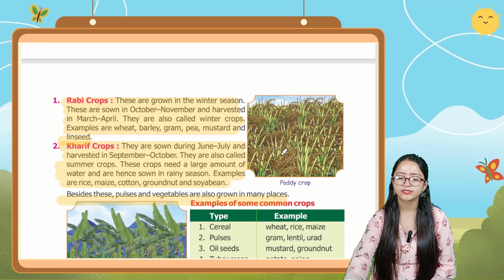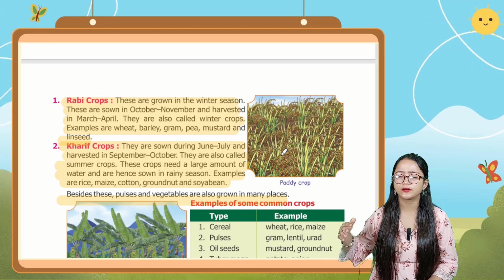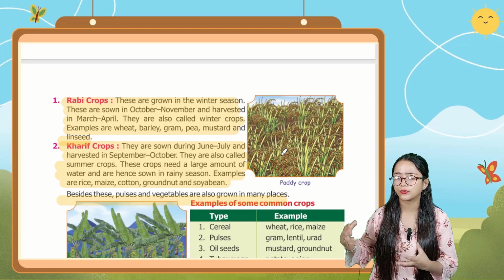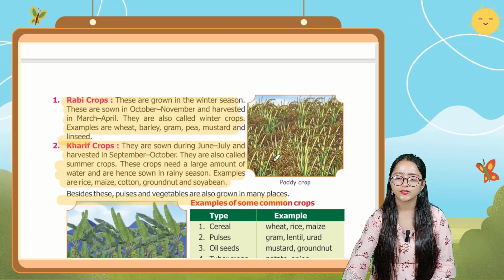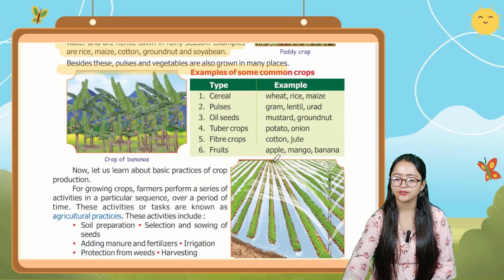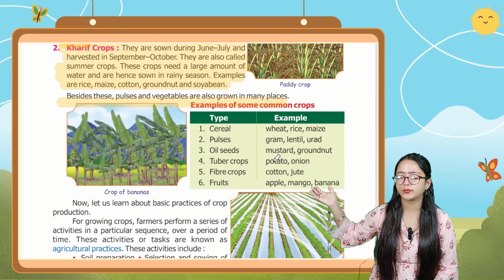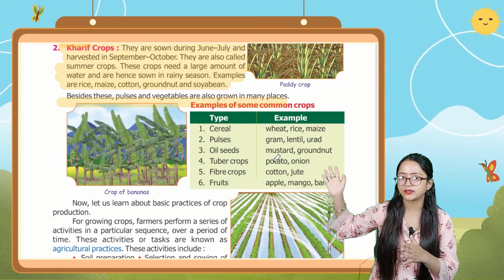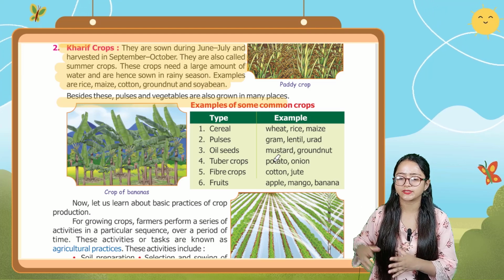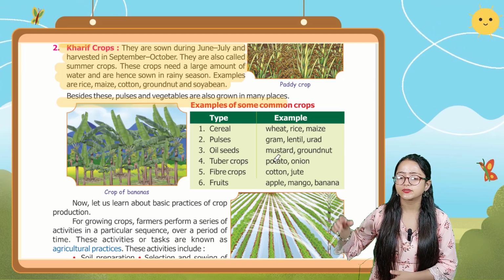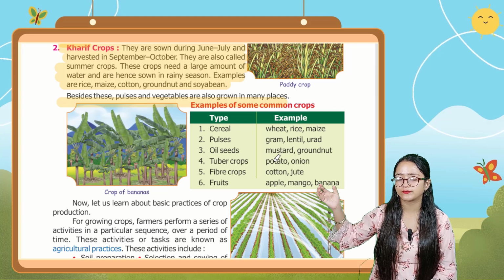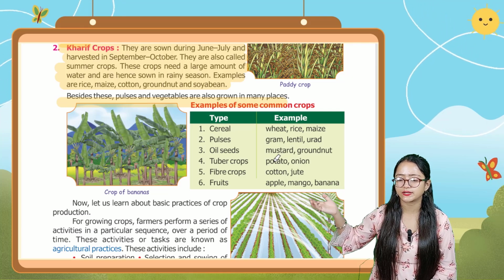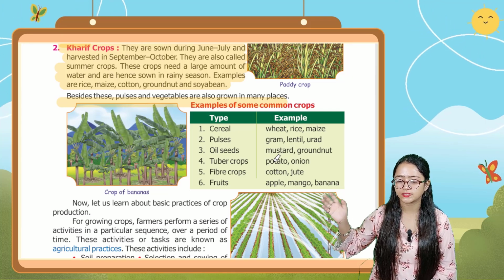Besides these Rabi and Kharif crops, there are also pulses and vegetables which are grown in many places. In this table, examples of some common crops are given, with the type and the example. The first one is cereal, from which you obtain wheat, rice and maize. These are the cereals.